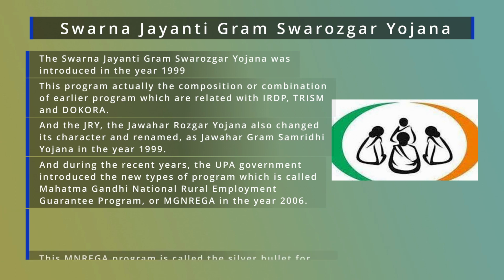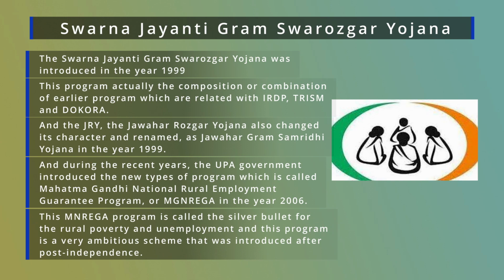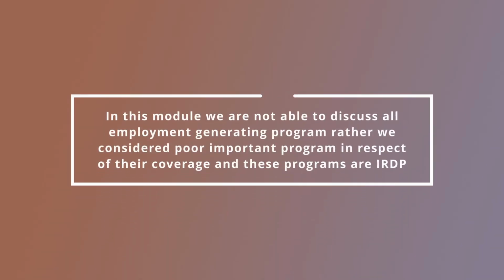This MGNREGA program is called the silver bullet for rural poverty and unemployment, and this program is a very ambitious scheme that was introduced after independence. It is a very new type of program where there is the provision of 100 days guaranteed employment. In this module, we are not able to discuss all employment generating programs.